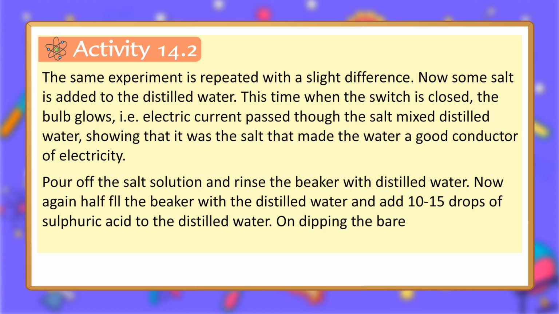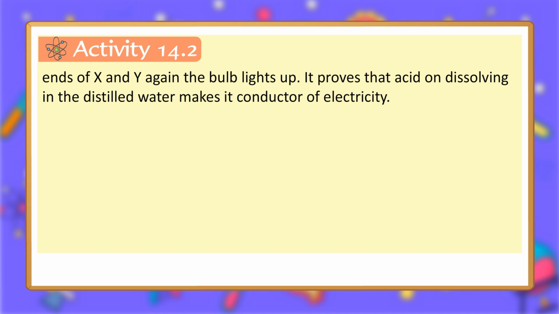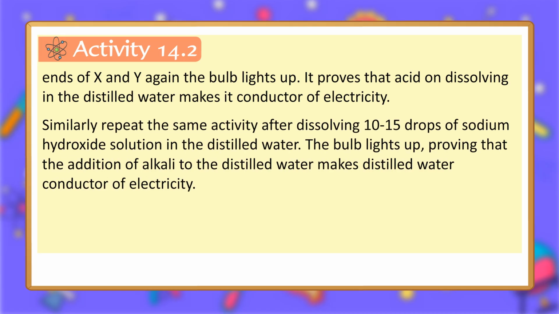Pour off the salt solution and rinse the beaker with distilled water. Now again half fill the beaker with the distilled water and add 10 to 15 drops of sulfuric acid to the distilled water. On dipping the bare ends of X and Y, again the bulb lights up. It proves that acid on dissolving in the distilled water makes it a conductor of electricity. Similarly, repeat the same activity after dissolving 10 to 15 drops of sodium hydroxide solution in the distilled water. The bulb lights up, proving that the addition of alkali to the distilled water makes distilled water a conductor of electricity.